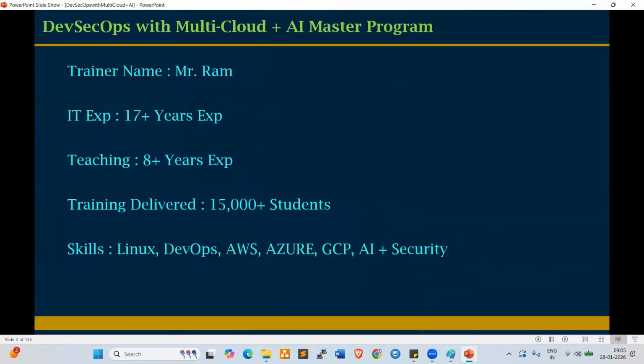My name is Ram. I have 17-plus years of experience in IT, and for the last 8 years I have been in teaching. I have trained 15,000-plus students across the globe. My skill sets are Linux, DevOps, AWS, Azure, GCP, AI, and security tools. Currently I'm working as a solution architect with one of the MNC companies. This is my brief introduction. So let's get started.